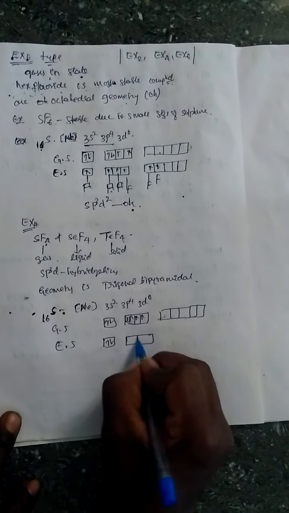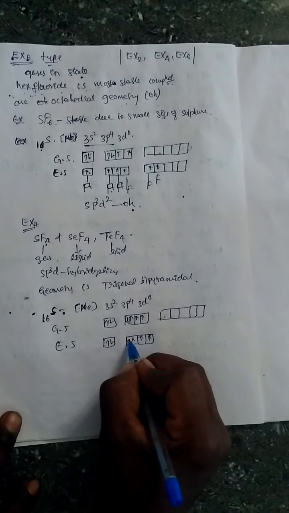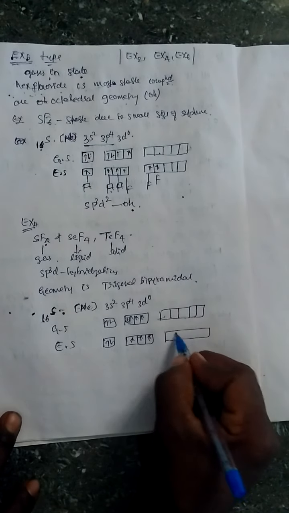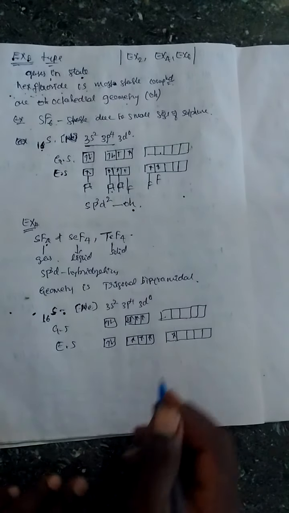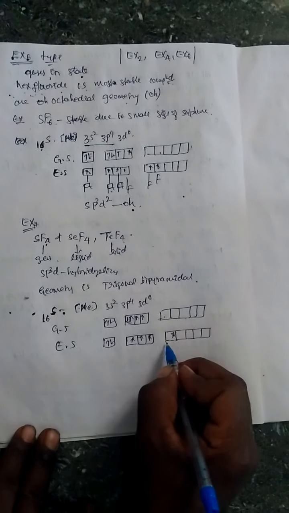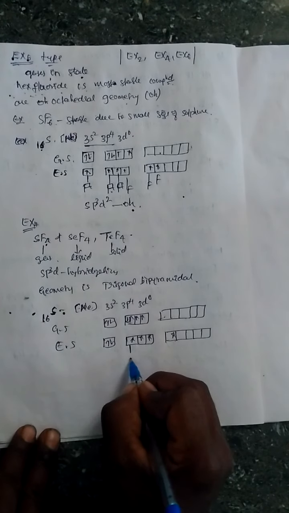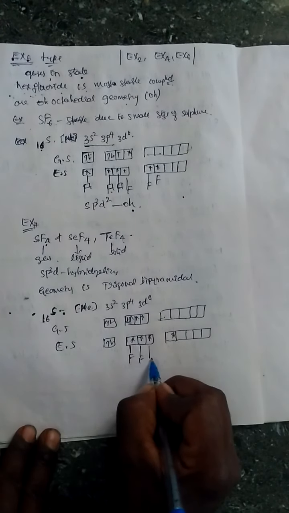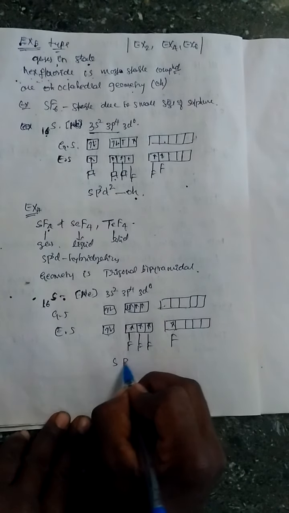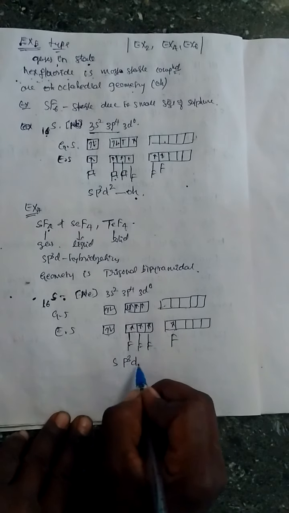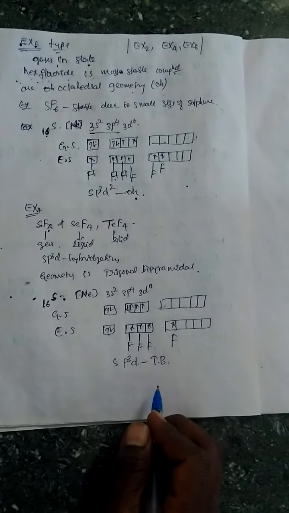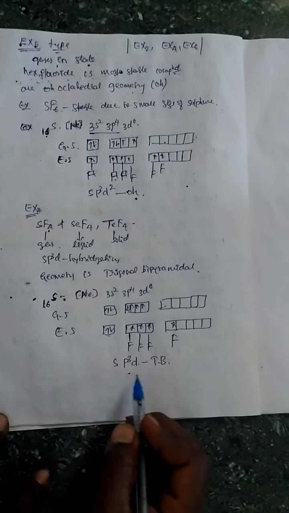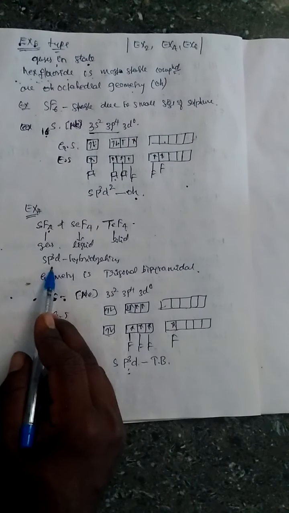Here there are 2 electrons. One of the electrons from p jumps to the d. Now here there are 4 free single electrons. These single electrons make bonds with fluorine atoms. Now the hybridization is one s, three p and one d, sp3d, that is called trigonal bipyramidal geometry, and sp3d is the hybridization.